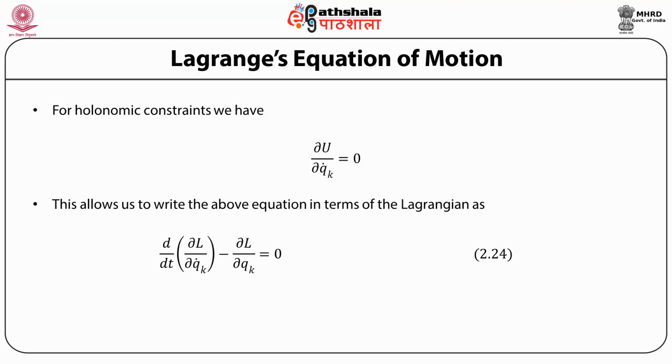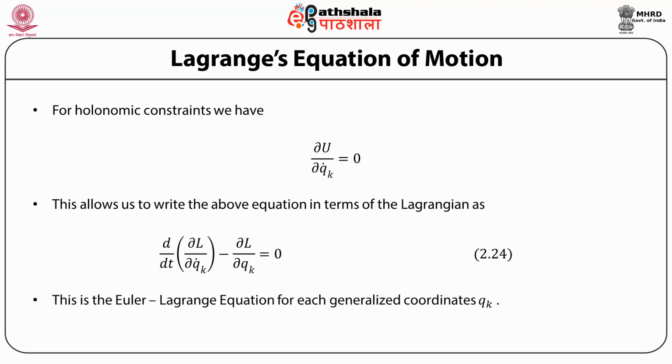of motion in terms of generalized coordinates in the form that d/dt, that is the total derivative with respect to time, of the partial derivative of the Lagrangian with respect to the generalized velocity q_k dot, minus ∂L/∂q_k, is equal to 0. This is a very important equation, and this is an equation we will make use of subsequently. And this is the well-known and famous Euler-Lagrange equation for each generalized coordinate q_k.